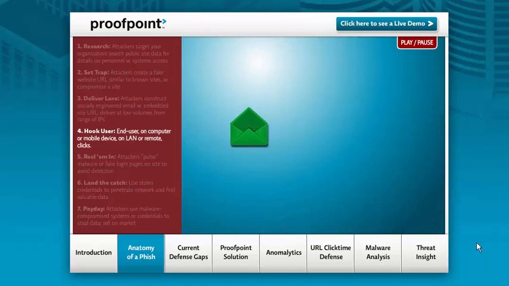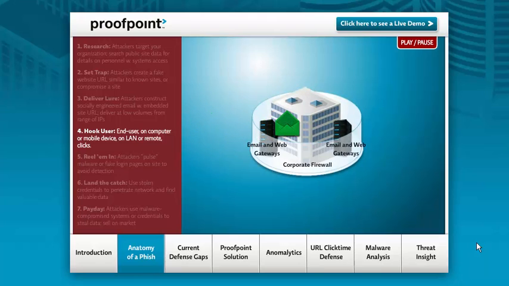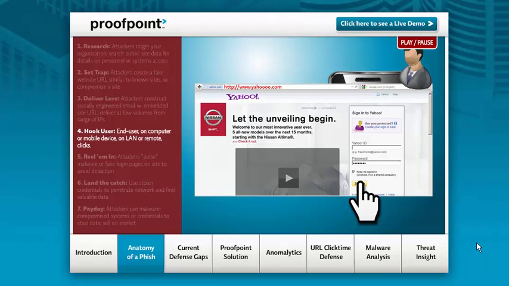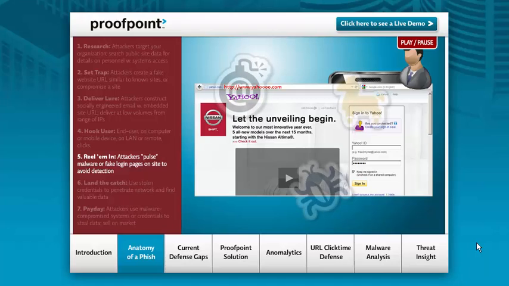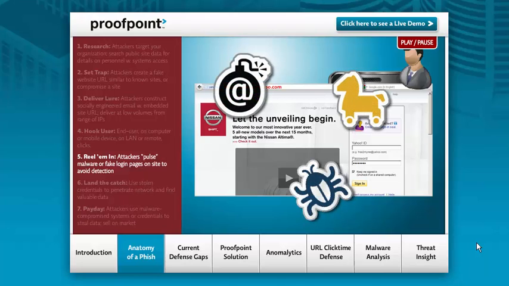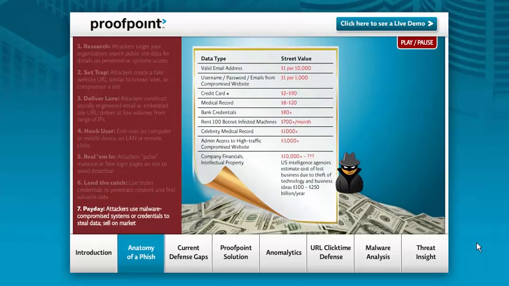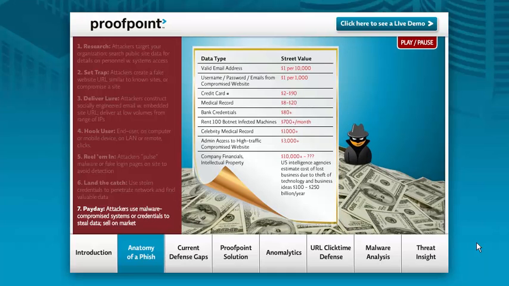Having successfully dodged the legacy spam filters and delivered this email, as it's not high volume, contains no malware, and is thus marked safe, a user, possibly off-site or on a mobile device, clicks on that delivered URL. The site the attacker compromised may not initially be harmful, so sandboxing tools won't initially block the URL, and later when a user visits from off-site and the malware has been activated or credentials sought, the user is caught. Having successfully planted a Trojan or obtained user credentials, the attacker is now free to roam your organization's network and obtain data. The attacker then proceeds to reap the very profitable results of that data theft.